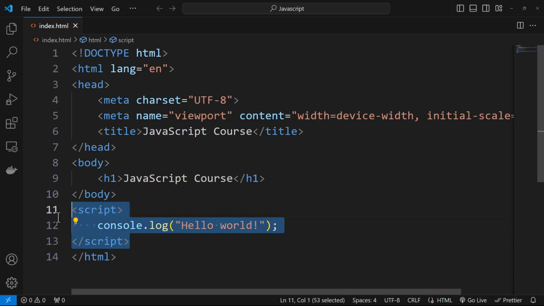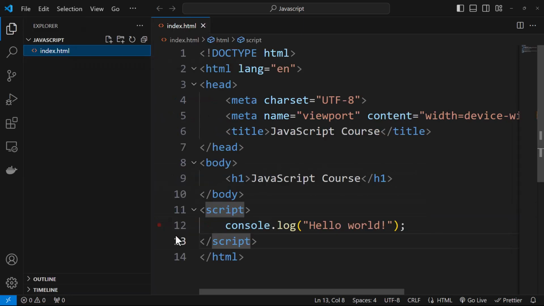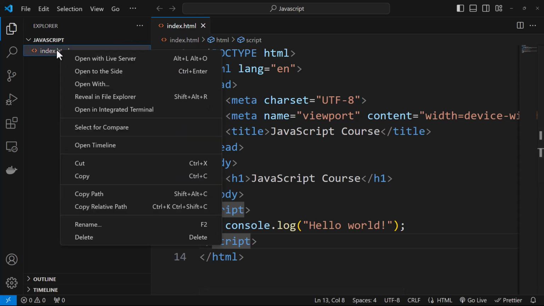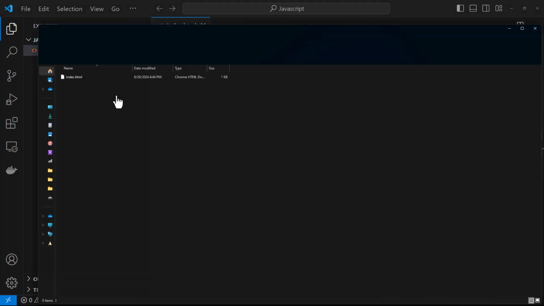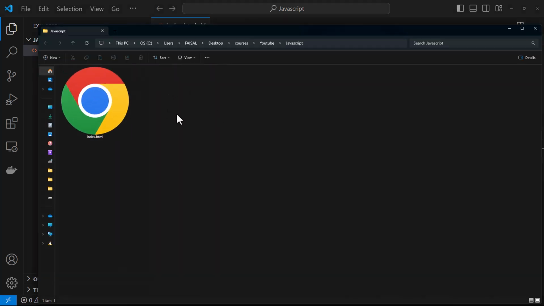So basically, how you write JavaScript within HTML is with the help of script tags, right? Now, what we need to do is see the output, whether we are able to run this properly. So I'm going to right click over here, and I'm going to say reveal in file explorer. This will open file explorer. On Mac, you'll see reveal in Finder. So this opens up file explorer. You can see this index.html created.